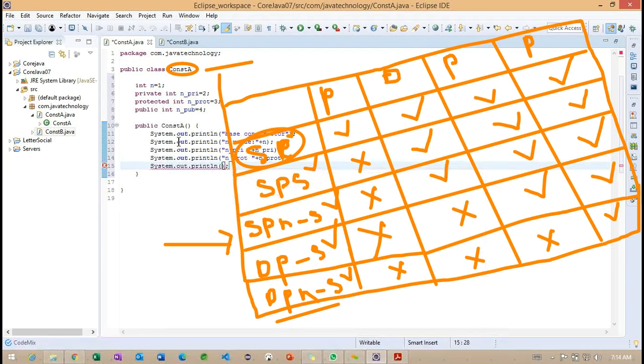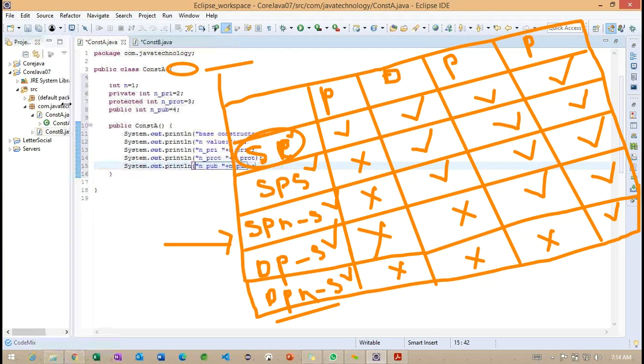And the last one here, n_public. So these are inside the constructor, which I am trying to use here.